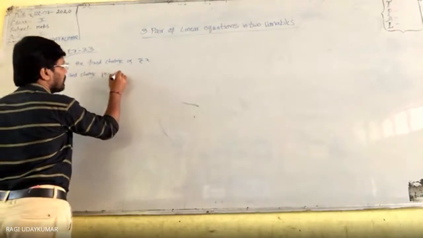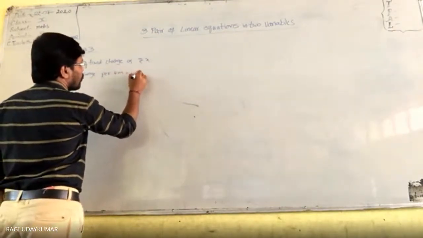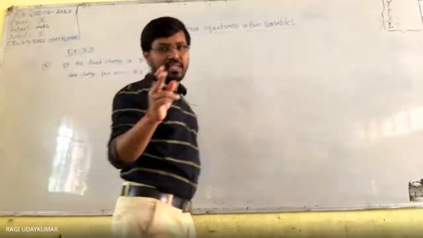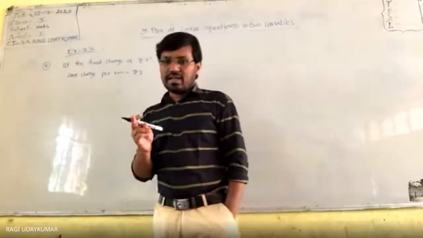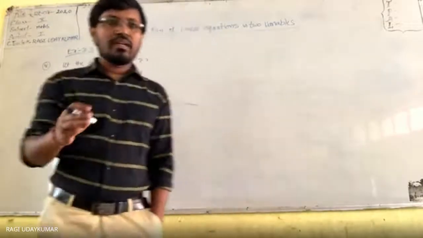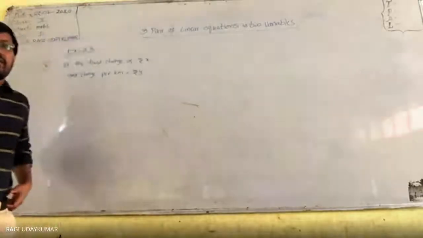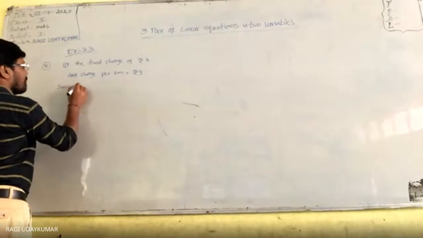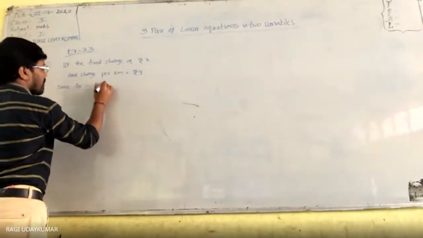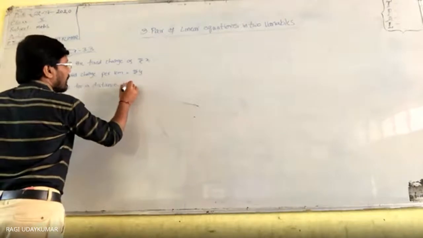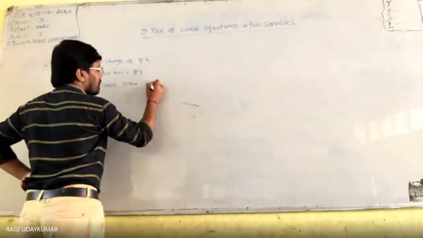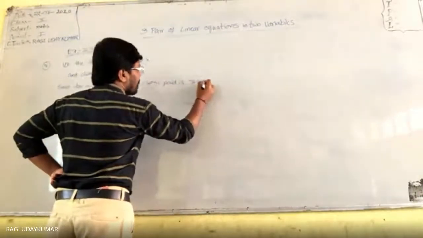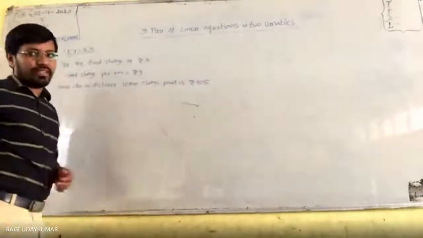And the charge per kilometer is rupees y. If you travel 1 kilometer it is y rupees, 2 kilometers it is 2y rupees, 3 kilometers it is 3y rupees. So for a distance of 10 kilometers, the charge paid is rupees 105. So what equation will you get further?